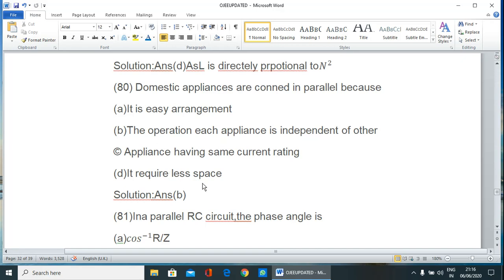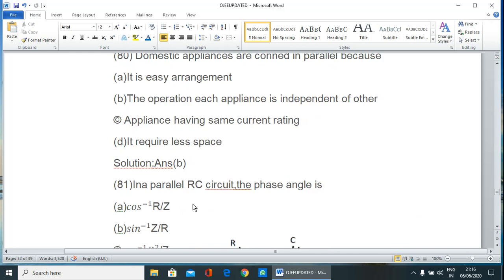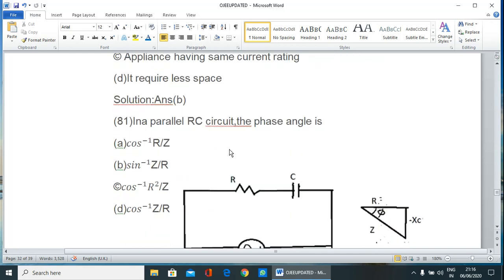So the correct answer is B. That is, the operation of each appliance is independent of the other. So next question: in a parallel RC circuit, the phase angle is cos inverse R by Z, sin inverse Z by R, cos inverse R square by Z, or cos inverse Z by R.